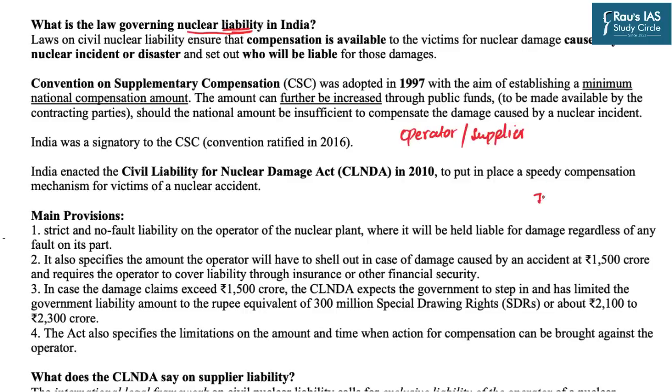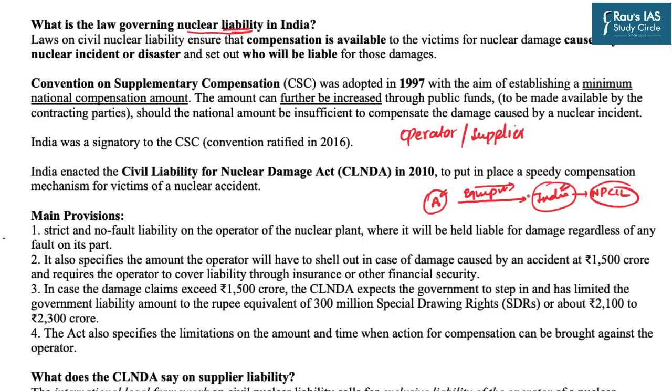That means, let's say India is a country, and in India the nuclear power equipment has been sent by some other country, let us imagine A. In India, these nuclear plants are being operated by, let's say, NPCIL. So now if there is a fault in any nuclear power plant in India, then who will be accountable, who will be liable for it? Whether the operator, that is, who was operating that plant, or the supplier who has supplied certain equipment for this plant. So this is the very basic question in the liability law, and also the main reason for the issue.